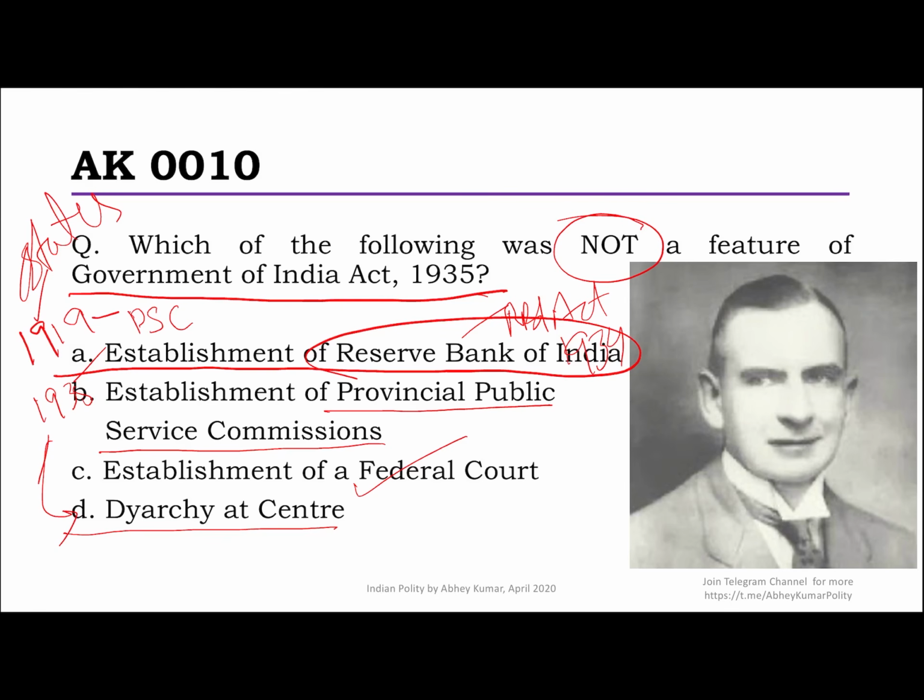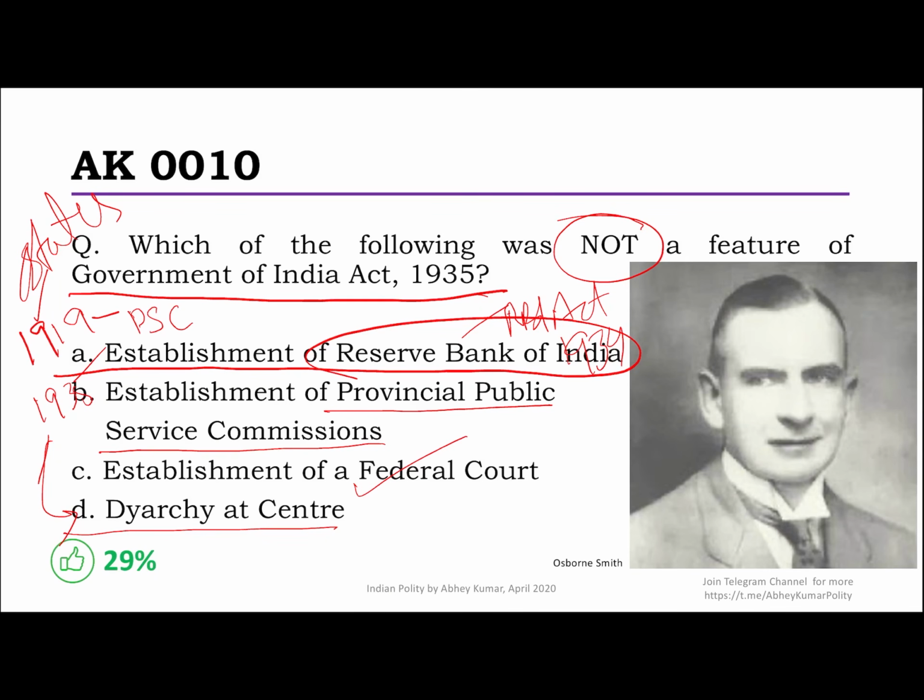This is already a question that they have asked. Please ensure you understand what is diarchy. Diarchy very simply is the rule of two. That means the subjects at a certain level are divided into or categorized into what is called reserved and transferred subjects, in this case at the central level. So the performance was again less than one third. And this gentleman on the right we have is Mr. Osborne Smith. He was the first governor of the Reserve Bank of India.